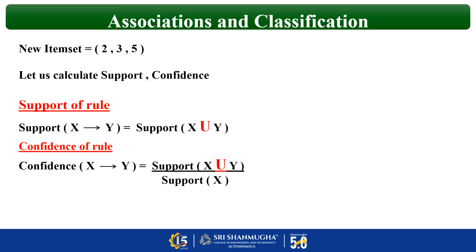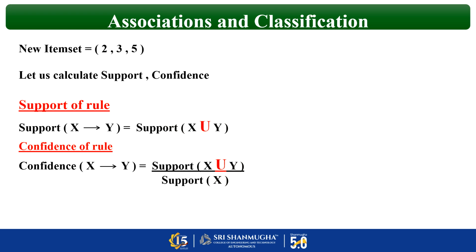Association rule in the sense, we all might have studied distributive association rules. So what is that newly derived item? 2, 3, 5, right? So from that we have to calculate 2 union 3 implies 5. That is the first one. 2 union 5 implies 3, second one. 3 union 5 implies 2, third one. And now the reverse. That is, the implies should be on the left and the union should be on the right. Same first, second and third.